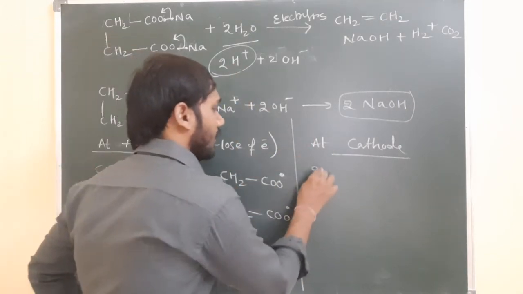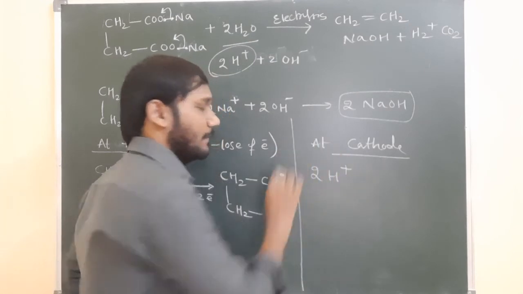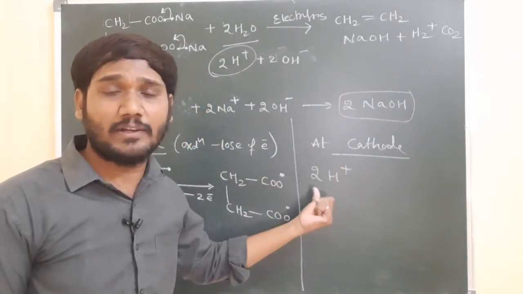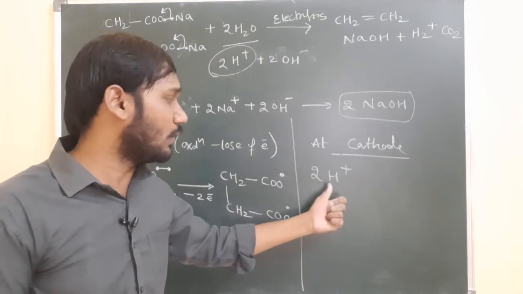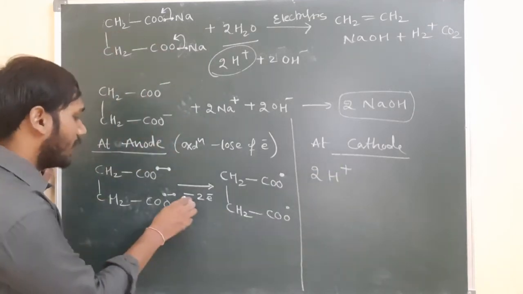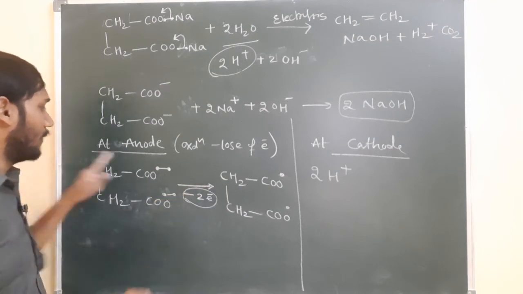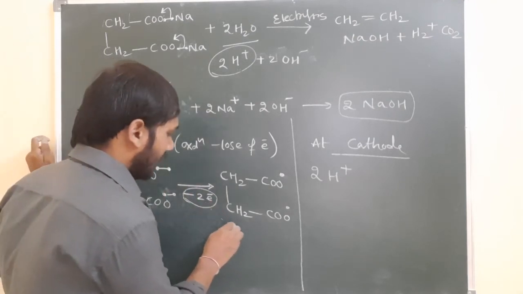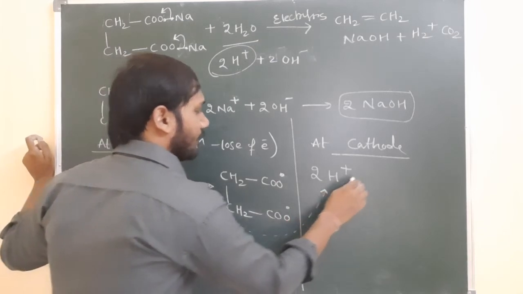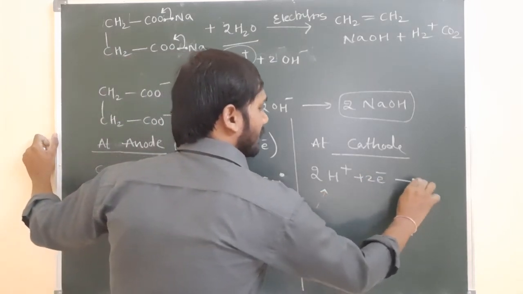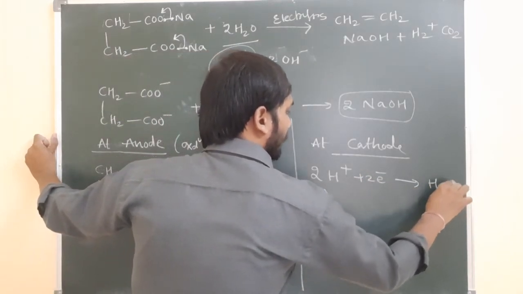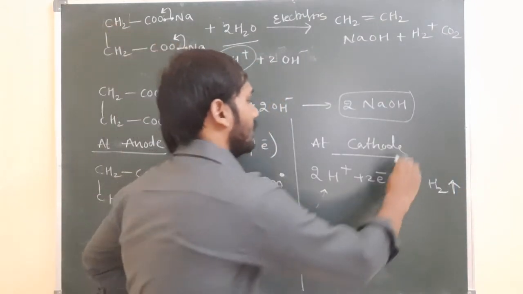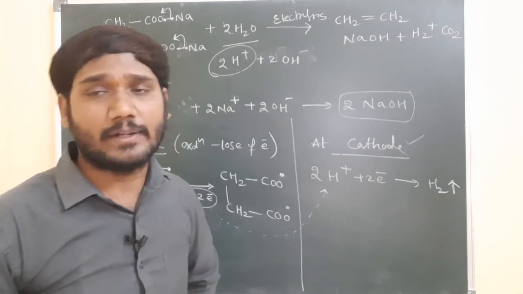Next, at cathode, towards the cathode cations are going. What is there here? 2H plus. Hydrogen requires electrons. How many hydrogen ions are there? 2 hydrogen ions, requiring 2 electrons. The 2 electrons released from the COO minus at anode are taken by the 2H plus, and the H plus is converted to hydrogen gas. Now hydrogen gas formation is completed. So where is the hydrogen gas developed? At cathode, hydrogen gas is forming.